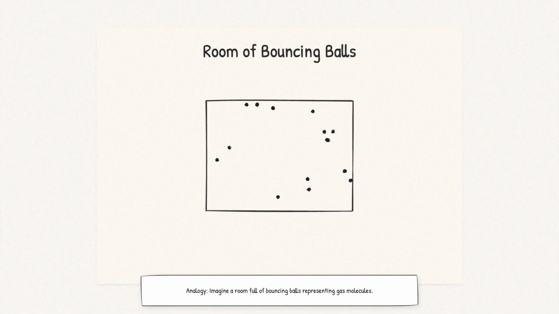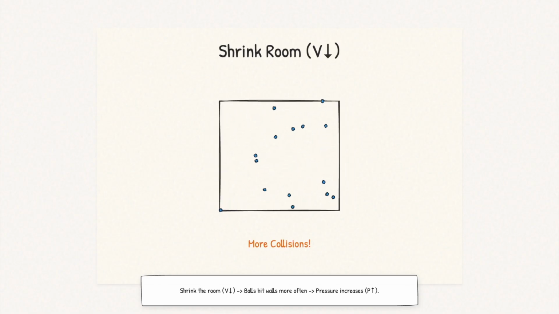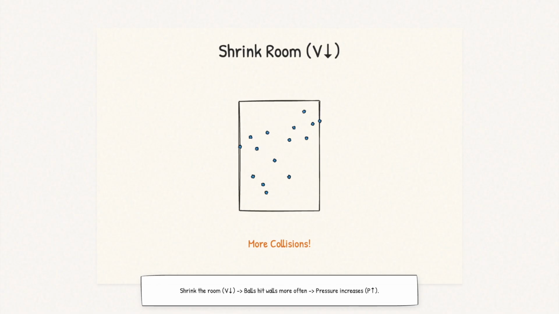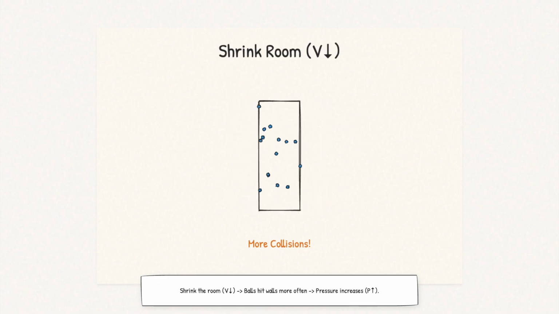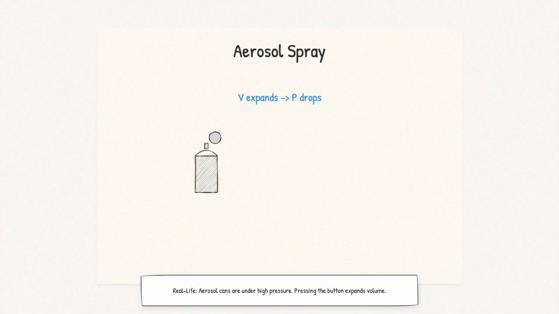Imagine a room full of bouncing balls. These represent gas molecules. If you heat the room up, increase T, the balls bounce faster and hit the walls harder, increasing pressure. If you shrink the room, decrease V, while keeping temperature constant, the balls hit the walls more often, again increasing pressure. More balls in the room, increase N, means more collisions and higher pressure. It's all connected.